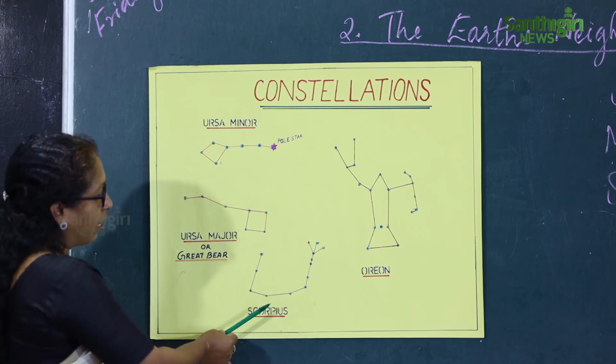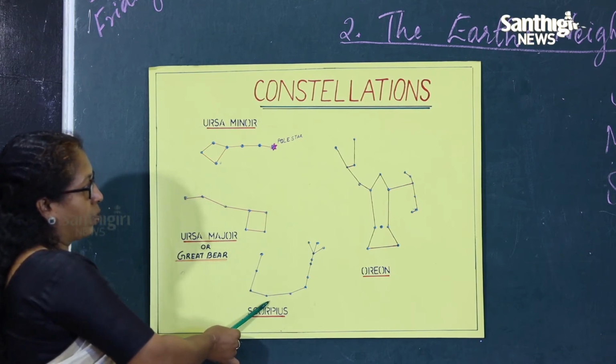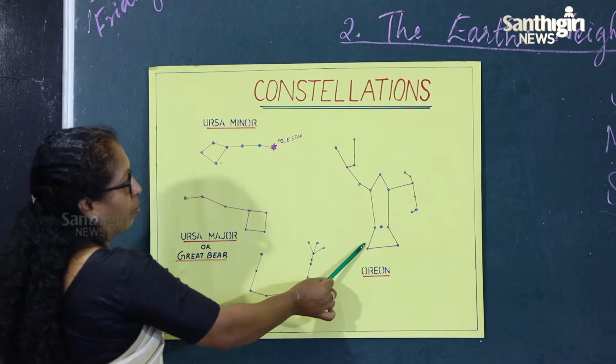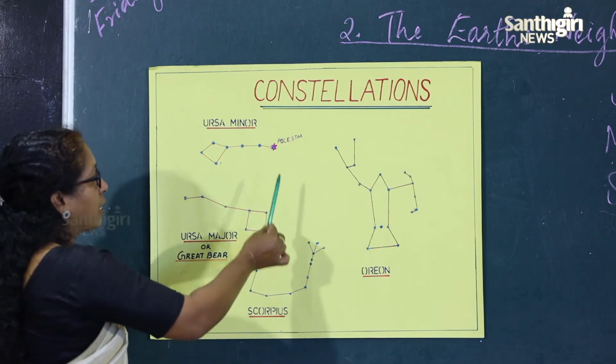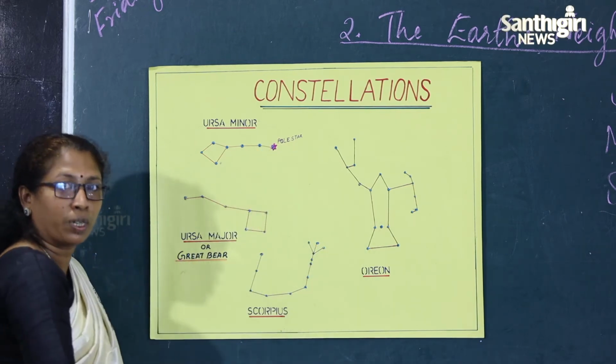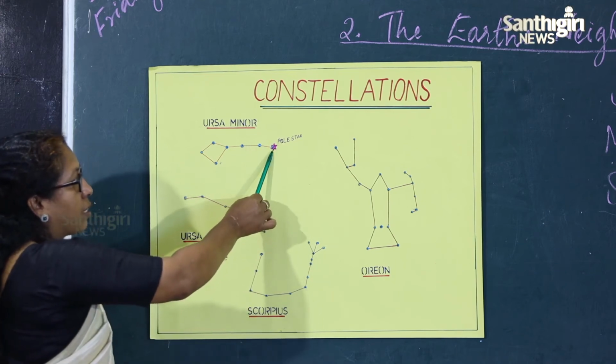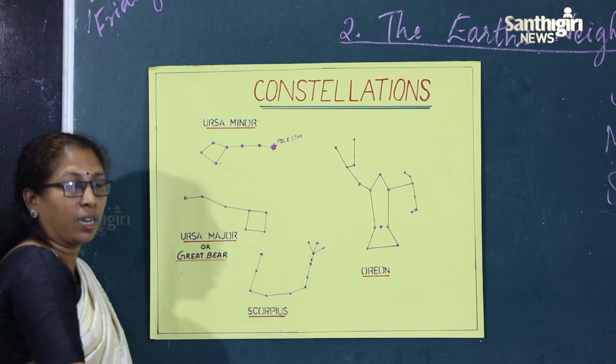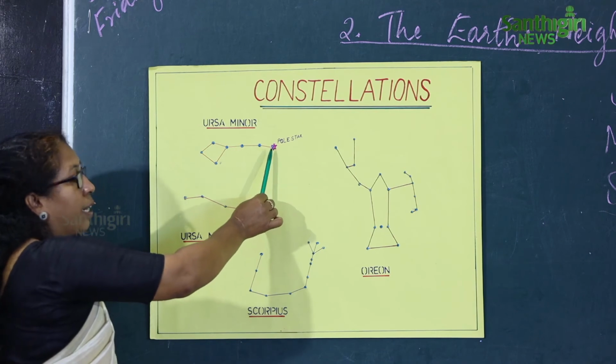And this is another one, that is Scorpius, and this is the Orion. All these are the constellations. This is the pole star. It is the most important or the brightest star. We can see it on the northern side, and with the help of this pole star we can identify the direction.